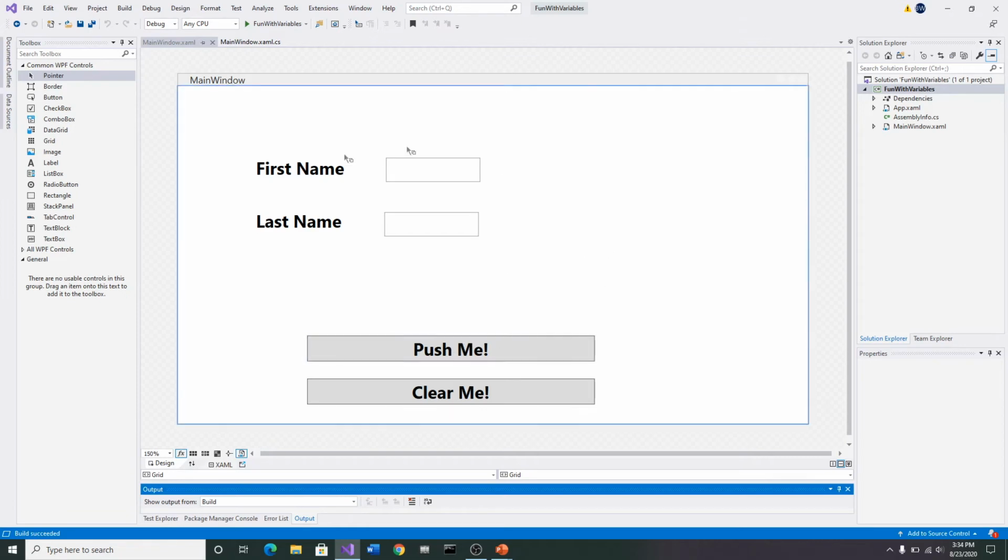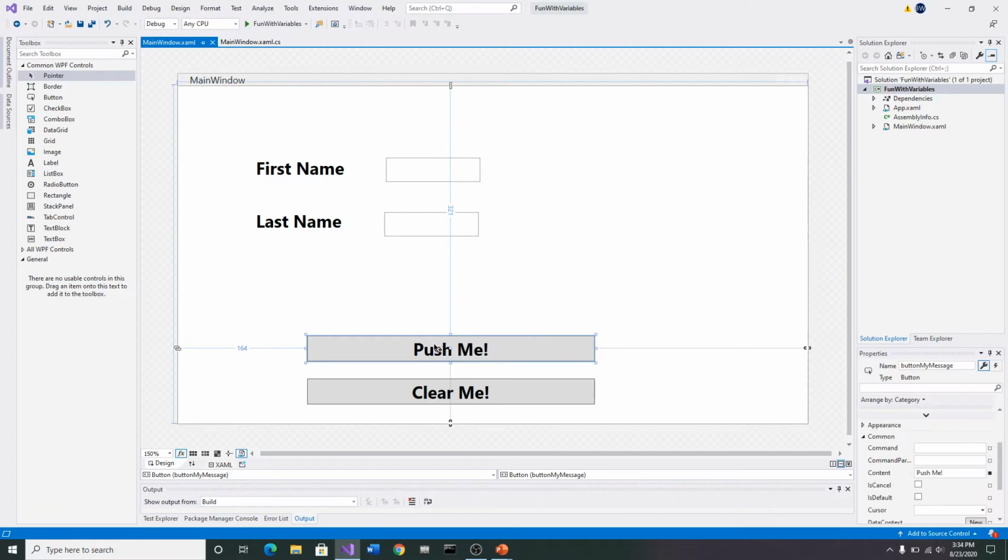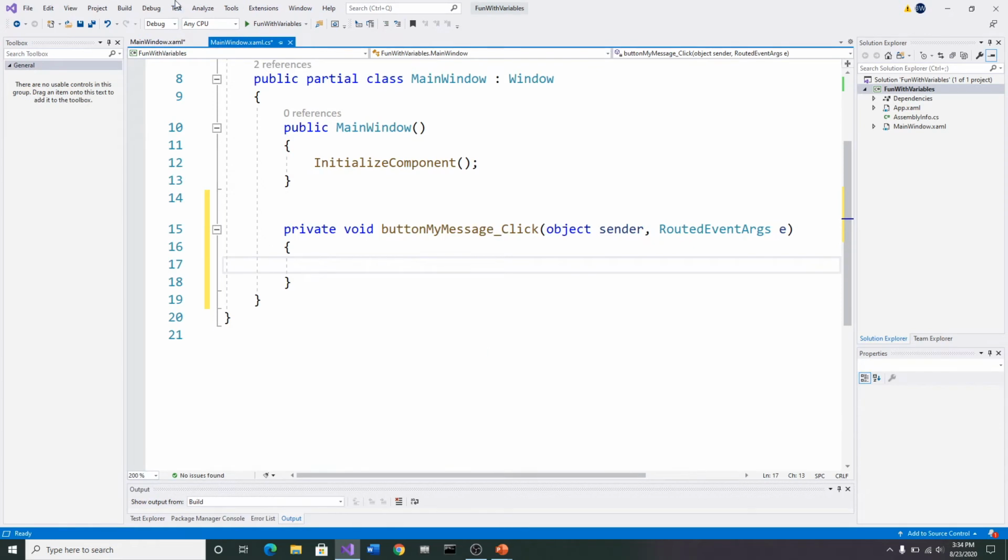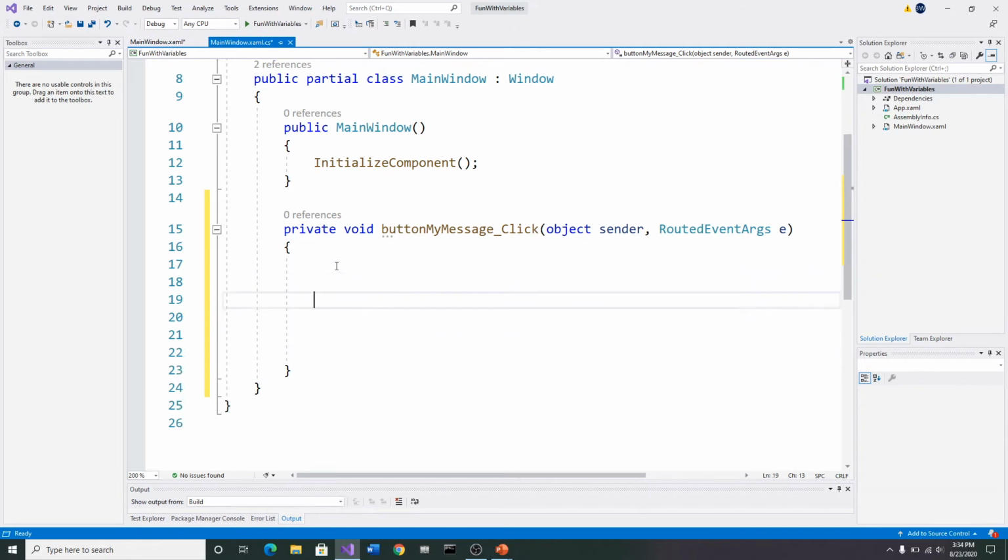All right, we've done all that. So now I want to come down here and follow along with me. Here is the push me button. We're going to double click this real quick. And when we double click this, it is going to take us over to our main windows.cs, into our code that is behind this, okay? So now we're ready to actually work in our code. All right, I'm going to just put a few spaces in here, so we've got a little room in here.